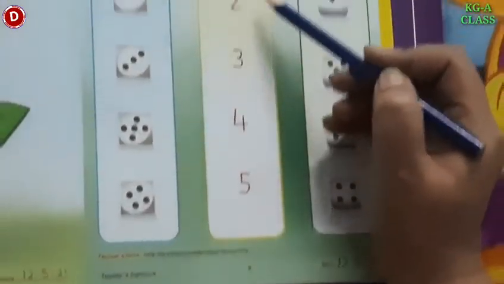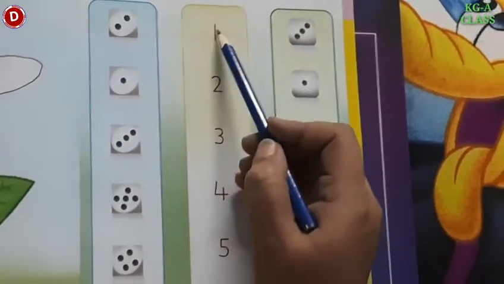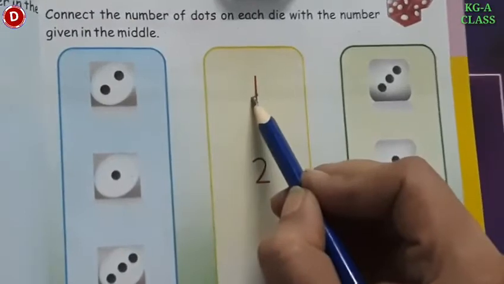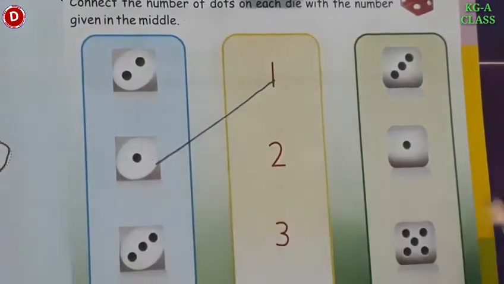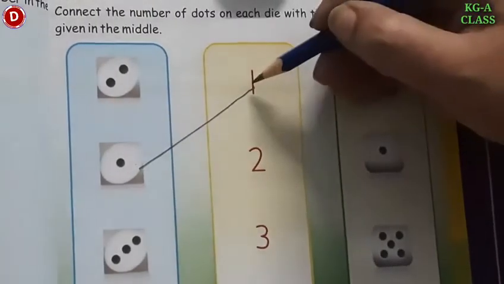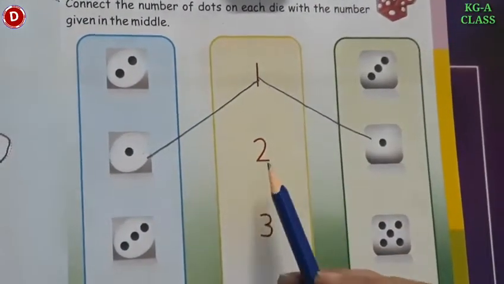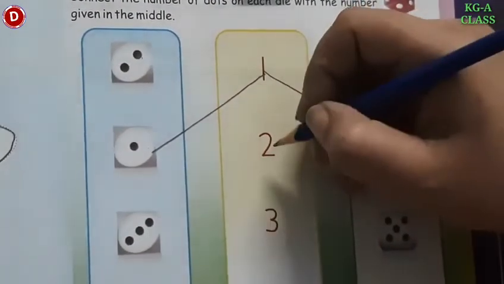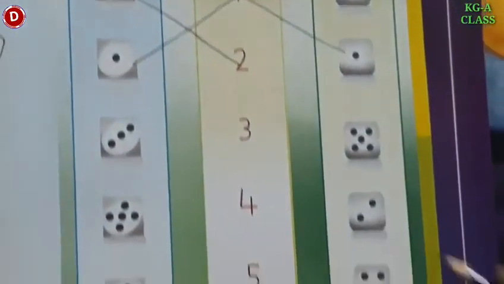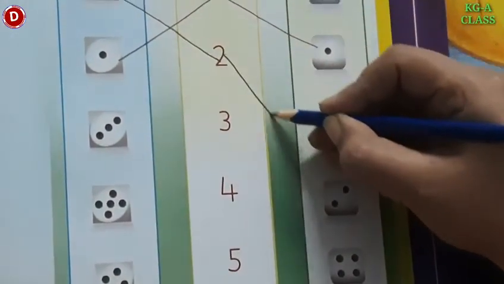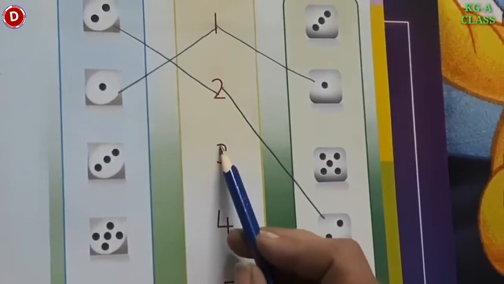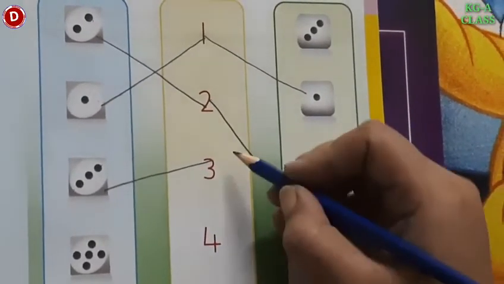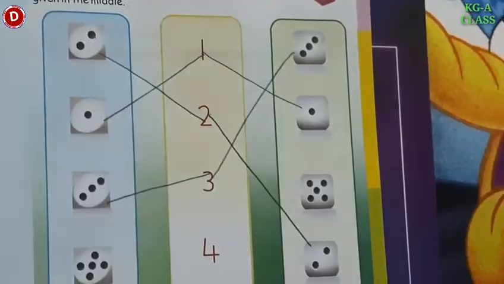Children, look here, this is number 1, 2, 3, 4, 5. So we have to connect number 1 to this die. Okay? So like this, with this die is like this. 1. And where is 1 on the other side? It's here. Like this. Now comes 2. Find the number 2. 1, 2. 2 is here. Now on the other side, 2 is here. Now comes number 3. 1, 2, 3. So, in this way we will match it. And in this way we will connect it.